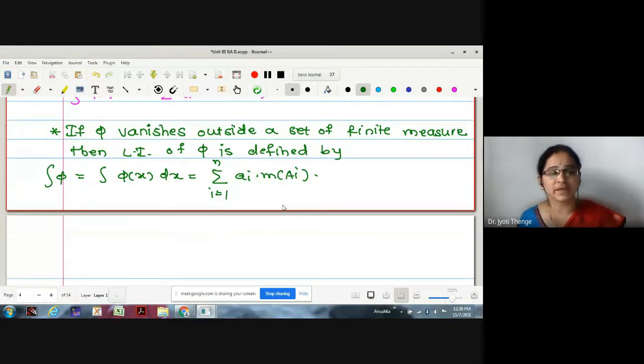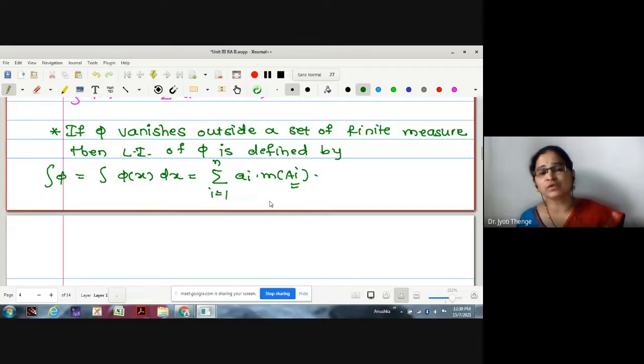Now the job is to check whether this gives us the actual integration. To check this, I will take the ai sets to be intervals, because we know perfectly how the integration is calculated whenever the set under consideration is an interval.